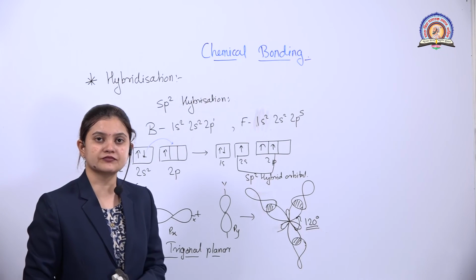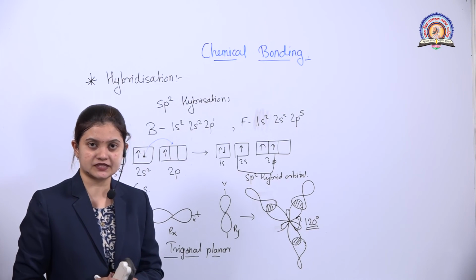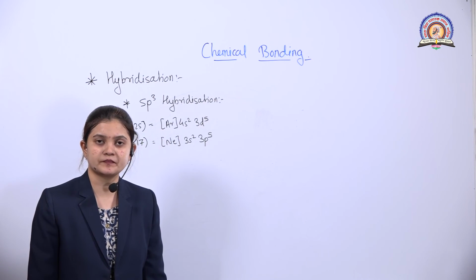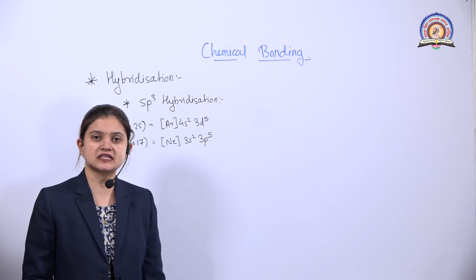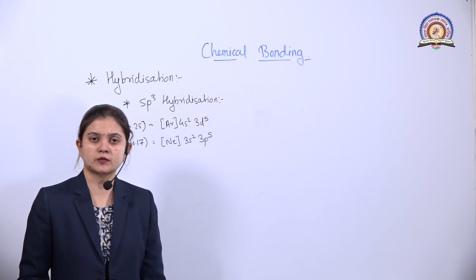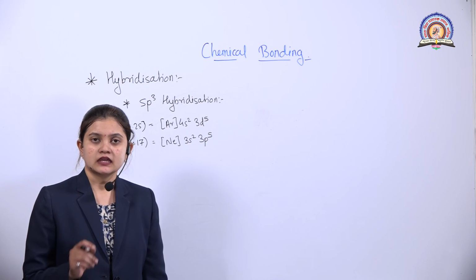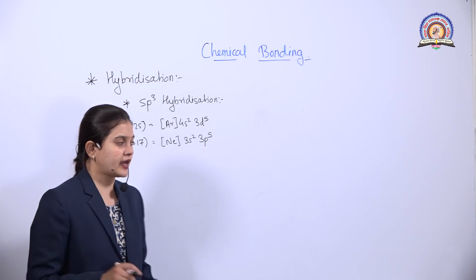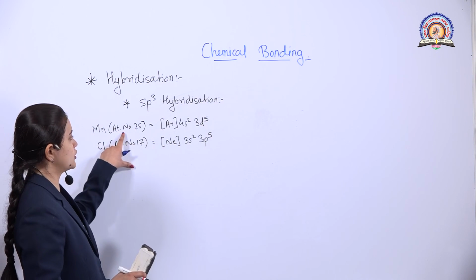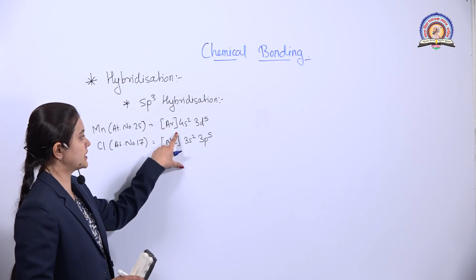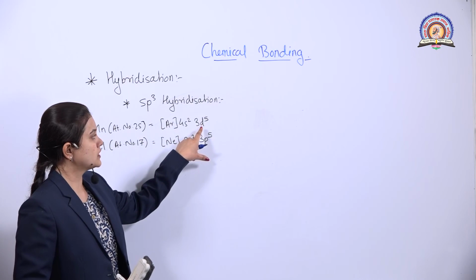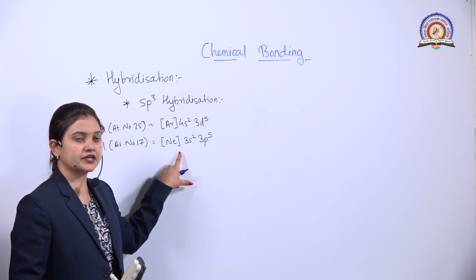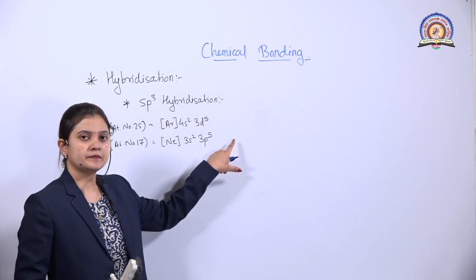The next we are going to see is sp3 hybridization. In sp3 hybridization, there is a mixing and recasting of one s orbital and three p orbitals. The most common example of this is MnCl4. Mn, that is manganese, having atomic number 25, has an electronic configuration of argon 4s2 3d5. Next is chlorine, which has the electronic configuration neon 3s2 3p5.